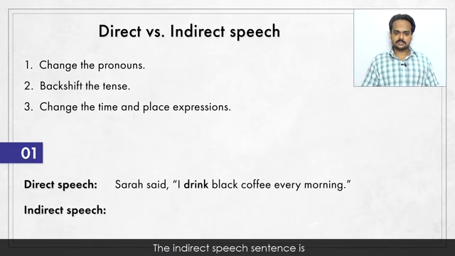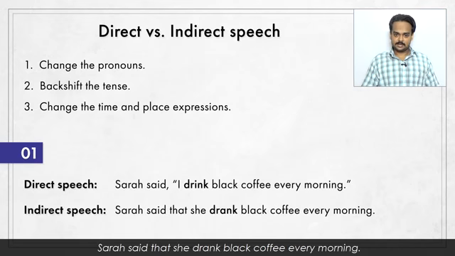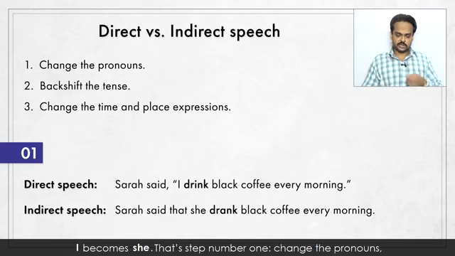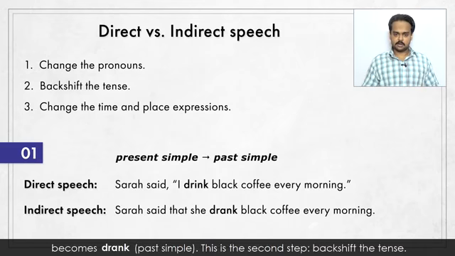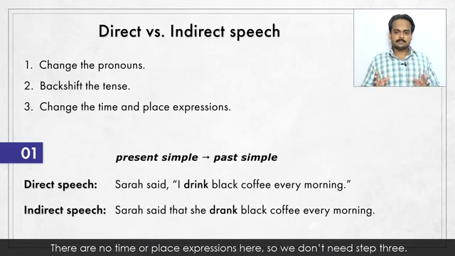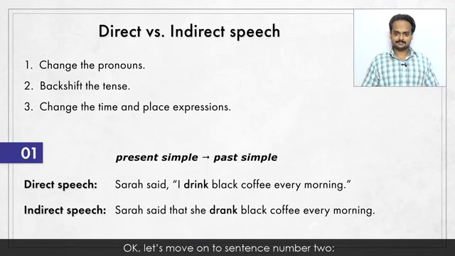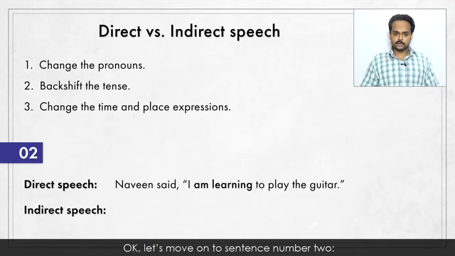The indirect speech sentence is, Sarah said that she drank black coffee every morning. I becomes she. That's step number one, change the pronouns. Drink, which is in the present simple tense, becomes drank, past simple. This is the second step, backshift the tense. There are no time or place expressions here, so we don't need step 3. Okay, let's move on to sentence number 2.